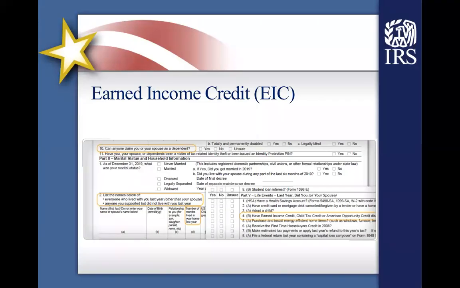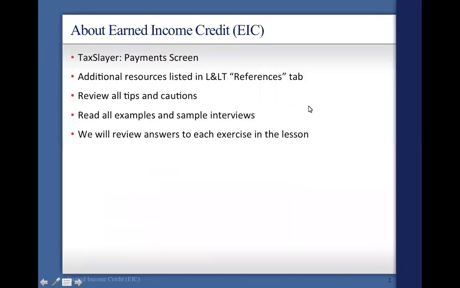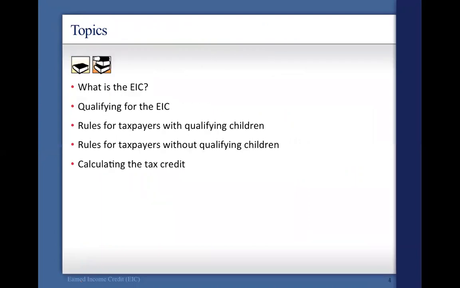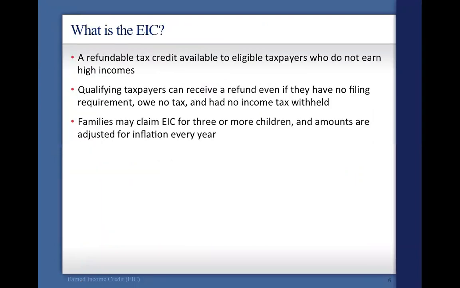Today we're going to talk about earned income credit. Make sure you have your book. We're going to be going through it extensively in tab I. This chapter deals with earned income credit. And when I think about earned income credit, what I generally think about is this right here.